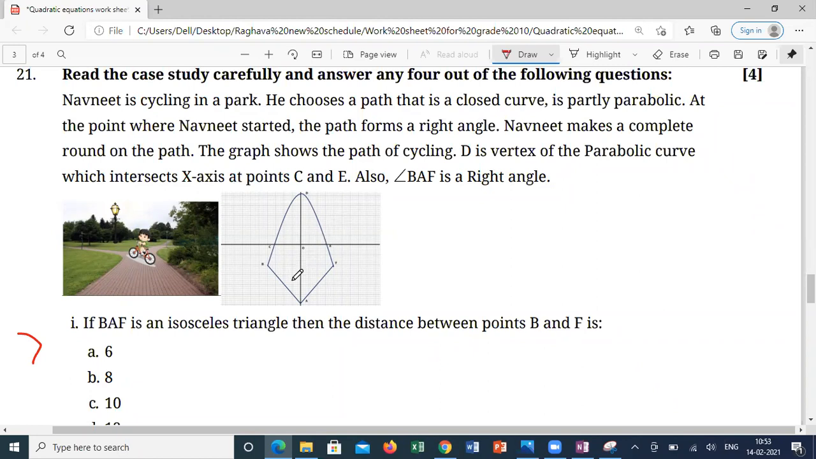That means this is a right angle, and from here to here it is parabolic, and C and E are the intersecting points. How can I say BAF is an isosceles triangle? Then what is the distance between B and F? How can I say? If BAF is an isosceles triangle, what is BAF? This is BAF.